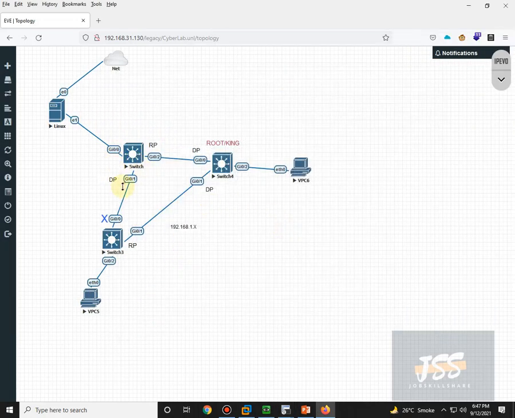Similarly, if I take you to this switch, one port will be in root port mode, which is saying this is my path to reach the king of the switches, and the other port is a designated port. But the problem is that this one is in a blocking state, so no information will go across gig 0/1. Okay, so I have given you a clear understanding of the current situation of our topology and the port states.